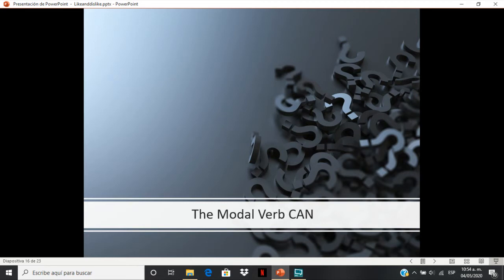And well, we are going to see today the topic for this week. It's about the modal verb can. It's a very short presentation because the topic is quite simple, okay?